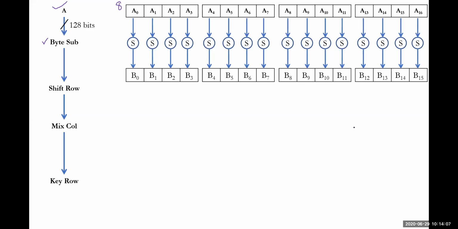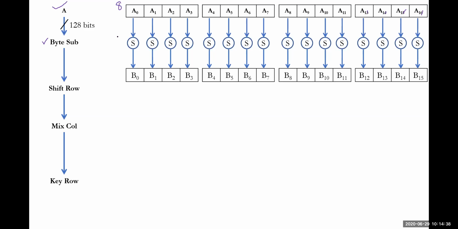But here we have only one S box, and this S box will transform its output so A0 to B0, A1 to B1, A2 to B2, and so forth. Actually this is A12, A13, A14, and A15. I have mistakenly given something like A13. However, whatever it may be, 16 S boxes are supposed to be operated here.